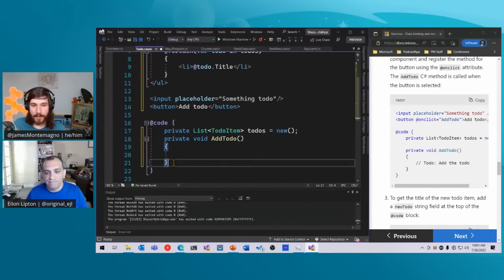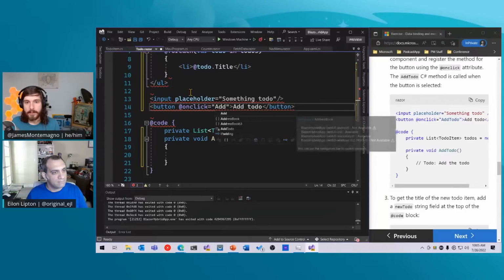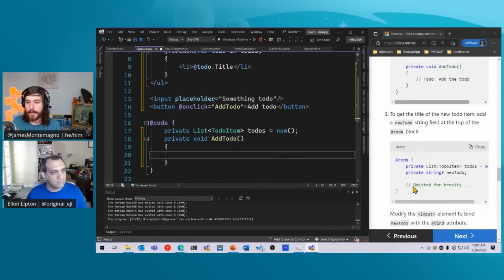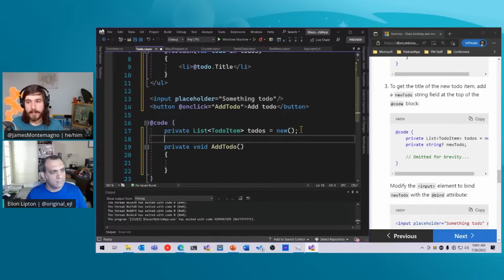So what we did is I just created a little method called AddToDo. On this button, I'm going to say on click, similar to how we did this before with our increment count, but I'm going to say AddToDo. There we go, it figures it out for us, which is nice. So whenever I click on this button, it's going to call this. Let's fill in and give it some binding here. For this input, we need to know what that input is. So I'm going to say private string, make it nullable, and say newToDo.